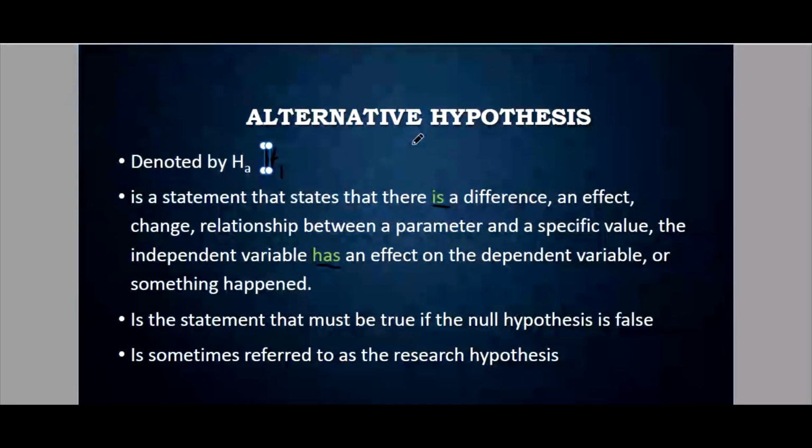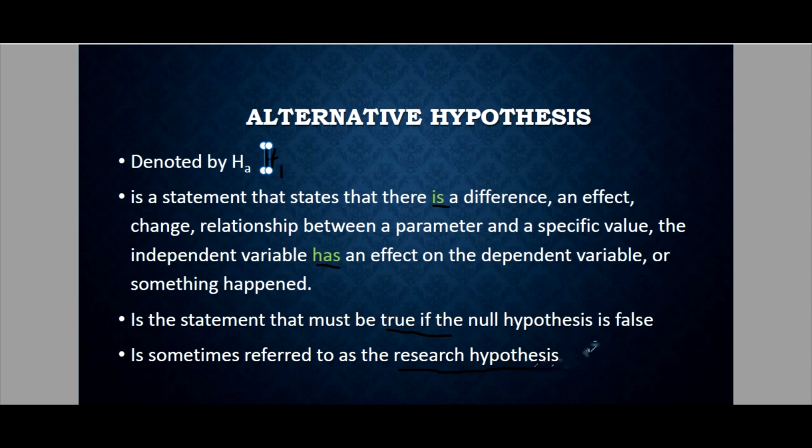So it is the statement that must be true, of course, if the null hypothesis is false. And it is also a statement that is false if the null hypothesis is true. Because again, these two hypotheses are opposite to each other. Now, last bullet. It is sometimes referred to as the research hypothesis.